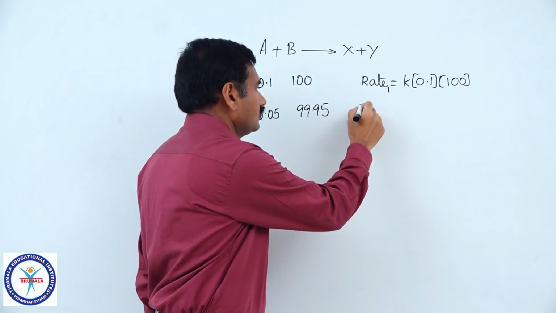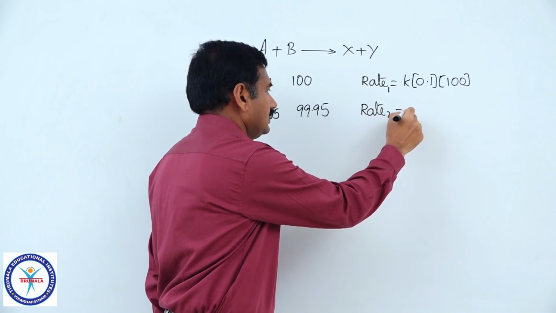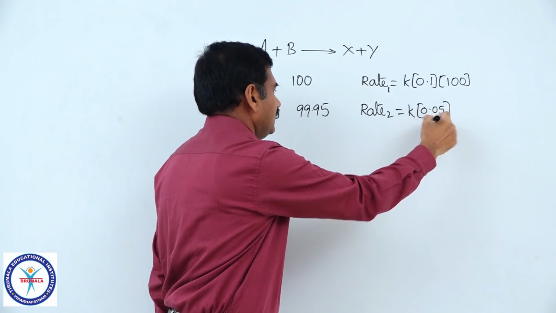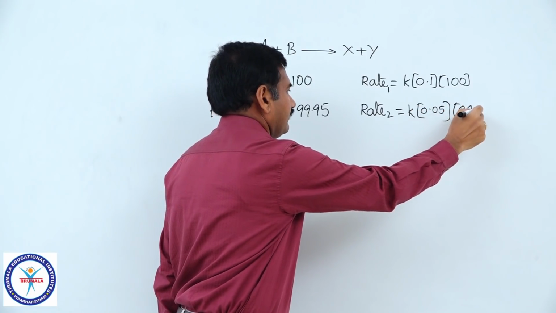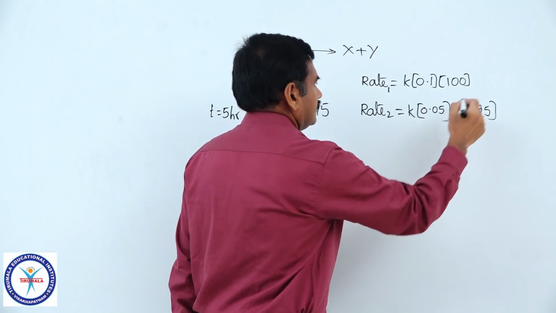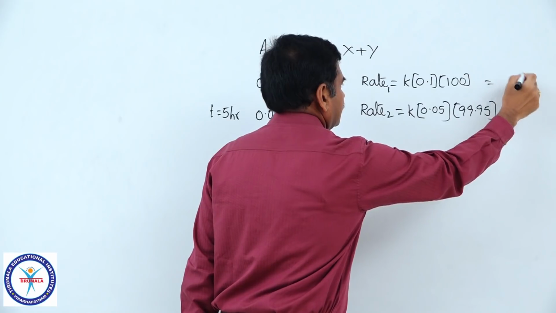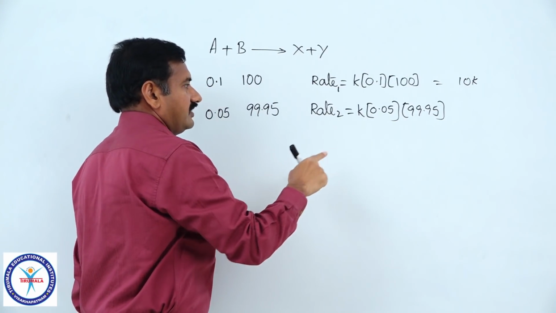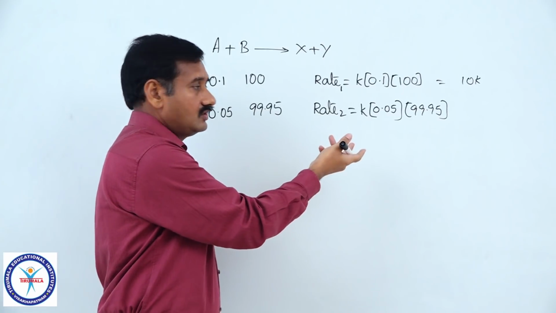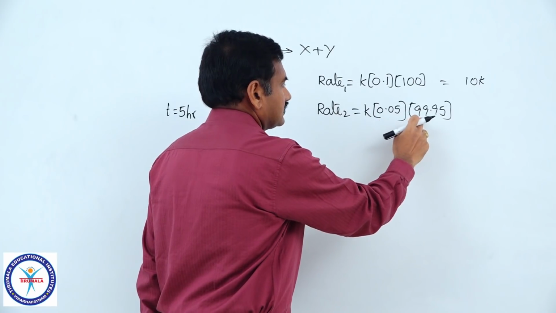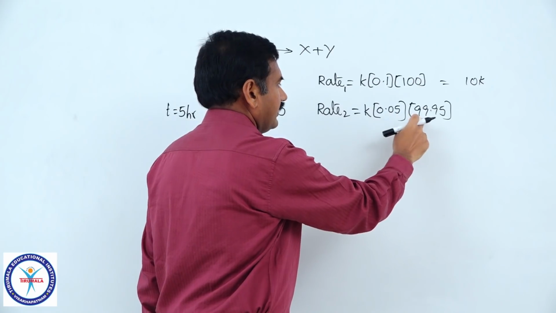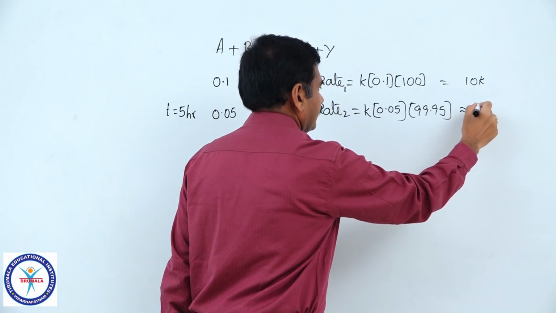Then what about rate 2 if you want to write? Rate 2 equals rate constant k into 0.1 becoming 0.05, and 100 becoming 99.95. If it was 10k, tell me, is it 5k or 2.5k? It is approximately equal to 5k, because this can again be approximately taken as 100 into 0.05, that is 5k, approximately 5k.